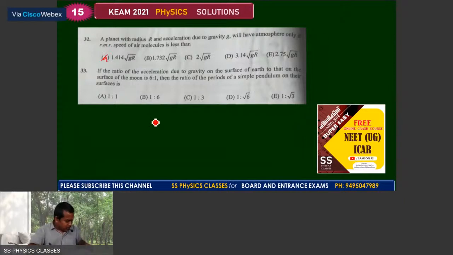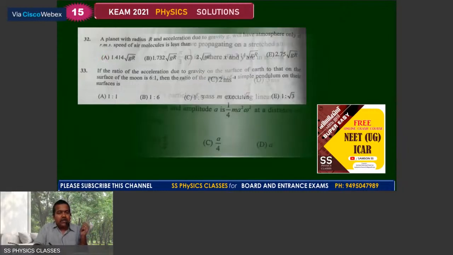And we can go with the question number 33. The ratio of acceleration due to gravity on the surface of Earth to that on the surface of the moon is 6:1. Then the ratio of the period of the simple pendulum on their surfaces. That time period T, take the value as root of L by g, and you get the answer for 33 as D, twice.